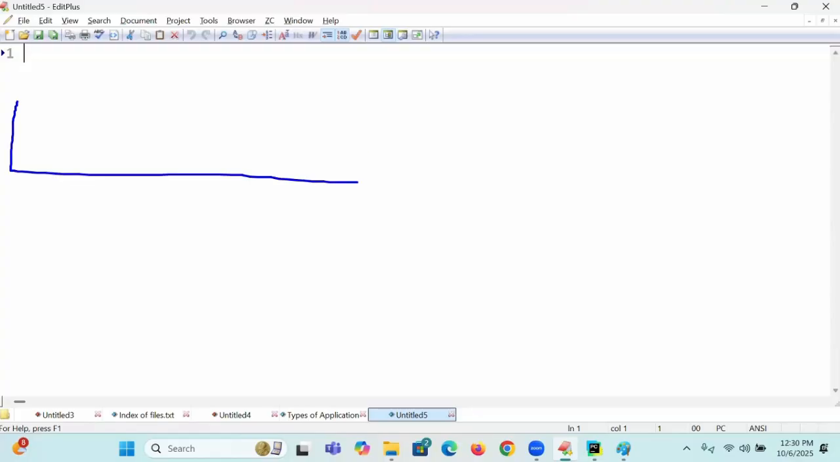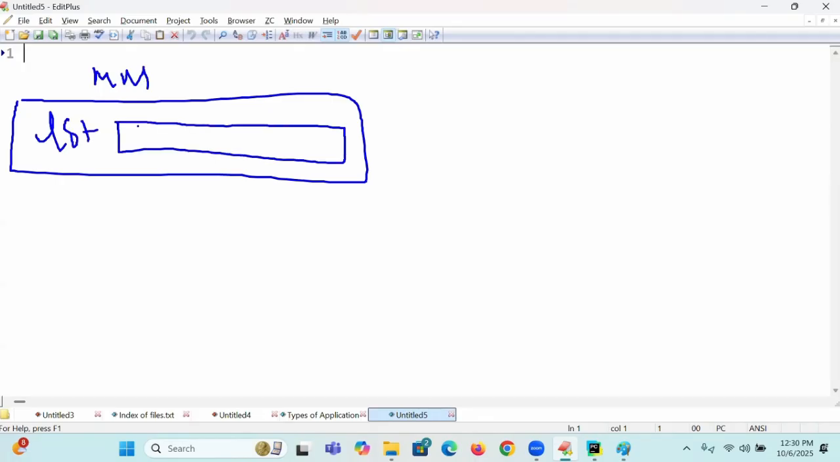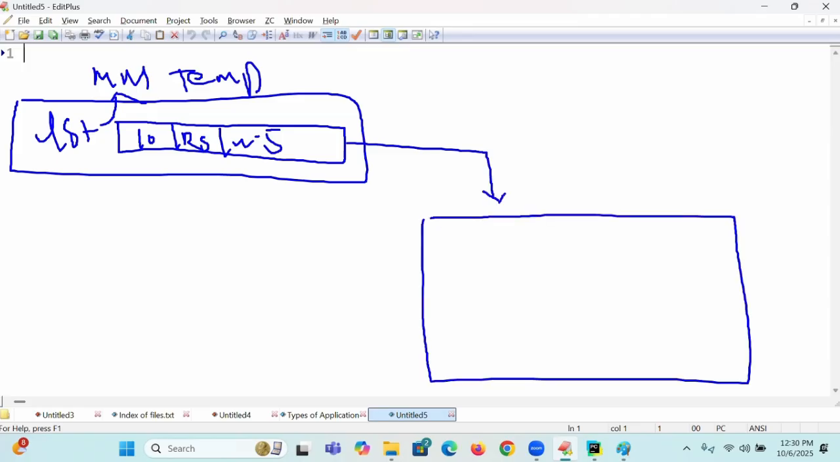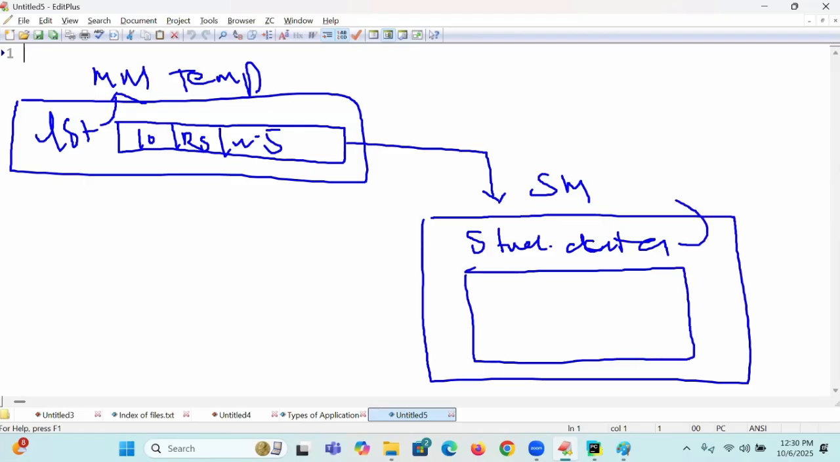I am reading the data from the keyboard. This is main memory. In main memory, I will create LST. What is LST here? An object, containing 10, RS, and a salary of 4.5. LST is an object residing in main memory, which is temporary. This LST data I want to store permanently in secondary memory. I take my file name as student.data, which resides in secondary memory.